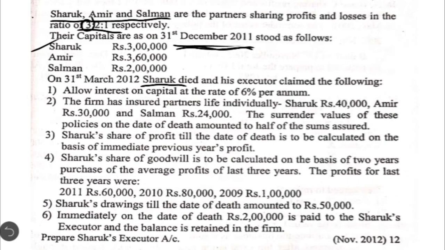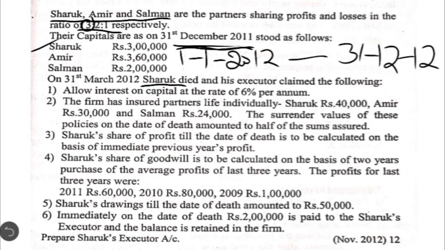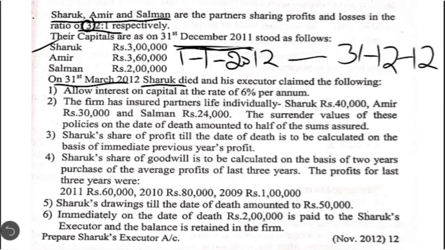After we analyze the date on which the previous balance sheet is prepared, we have to find out when the current financial year begins. The current financial year begins on 1st January 2012 and it ends on 31st December 2012. Shahrukh died on 31st March 2012, which means that from the beginning of the financial year he was there as a partner only for 3 months, that is the months of January, February and March. March should be included because he died at the end of March. Only for 3 months he was there as a partner in the firm, so all the calculations are based on that. Here we need to prepare the executor's account, who claims the following.